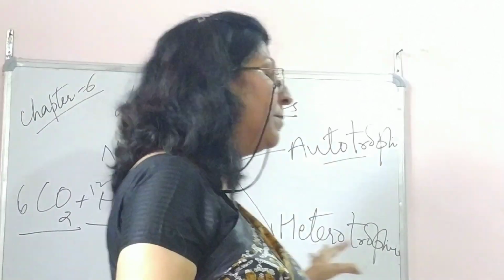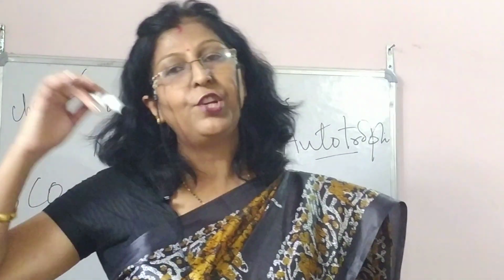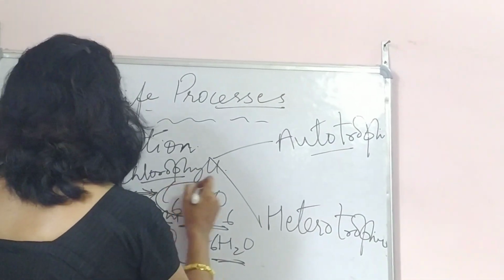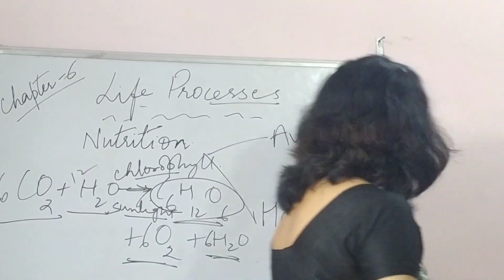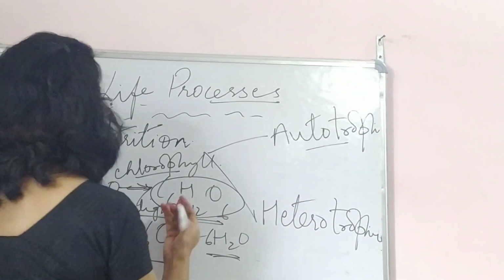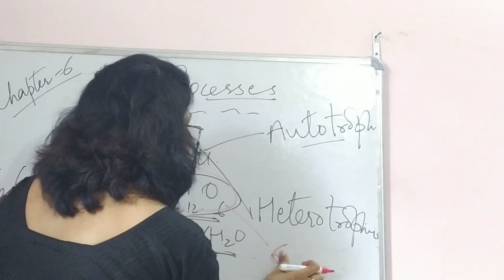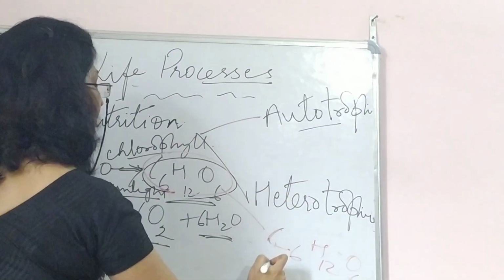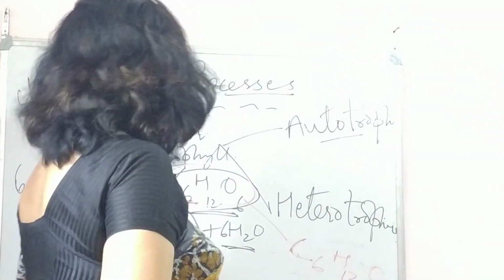And then the second point is the conversion of this light energy into chemical energy. Now this is the chemical product, this C6H12O6. So let me mark it with a different color pen. C6H12O6, this is the chemical product. So conversion of light energy into chemical energy takes place.